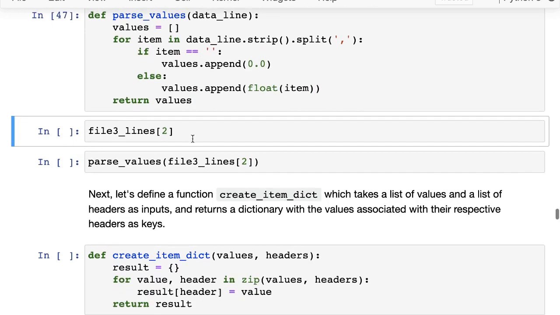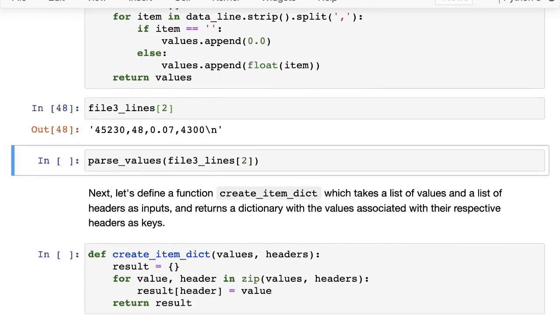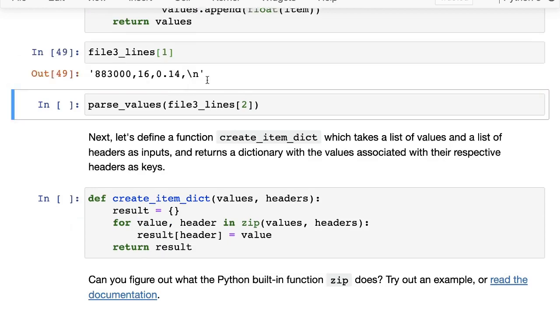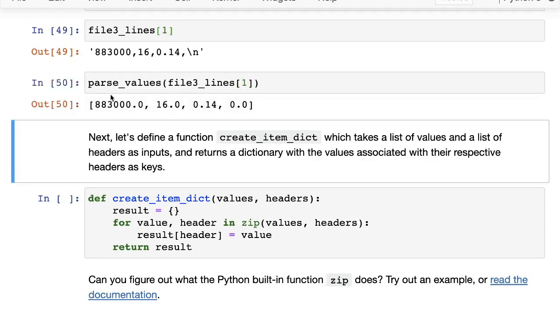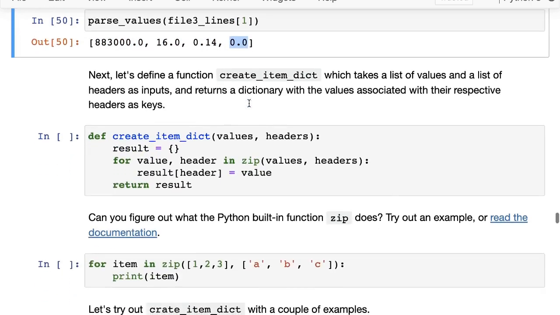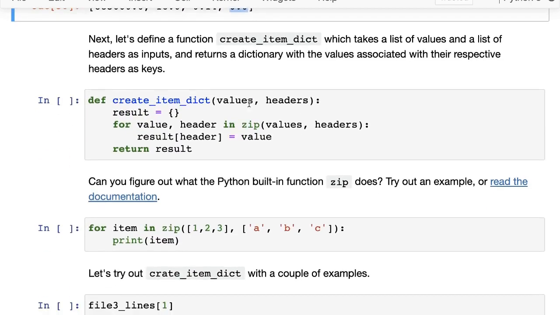Okay, so now we have parse values, and here we see file 3 line 1, which does not have a down payment. Now we call parse values on it, and we can see that all the values got parsed properly and a 0 got inserted for the down payment. Okay, so now we've done one more step. We've parsed the header, we've parsed the values.